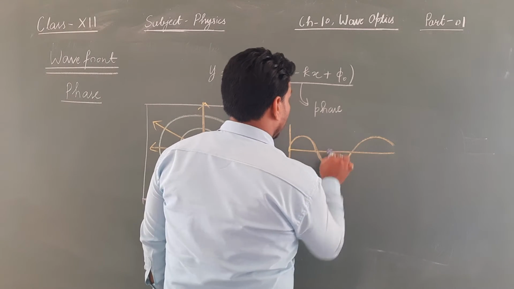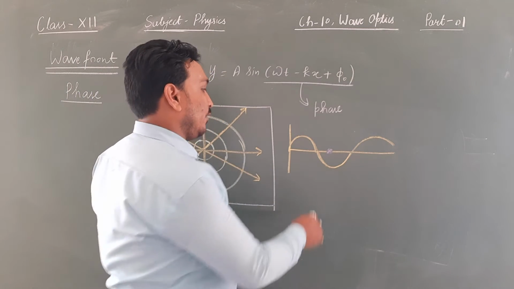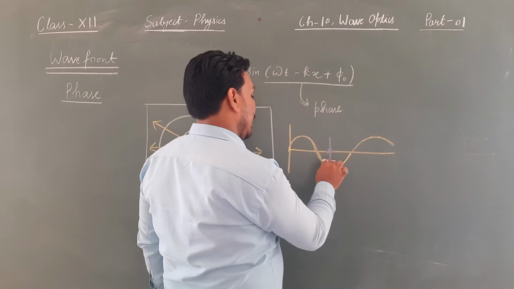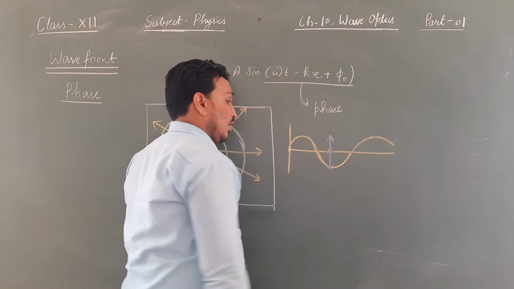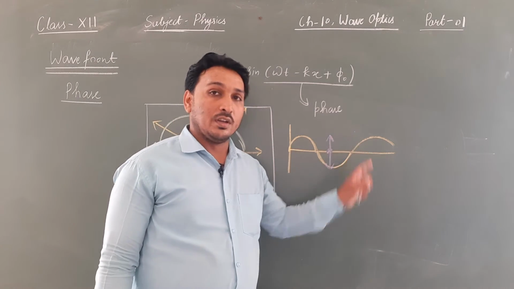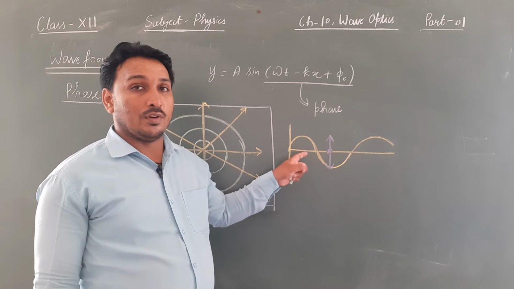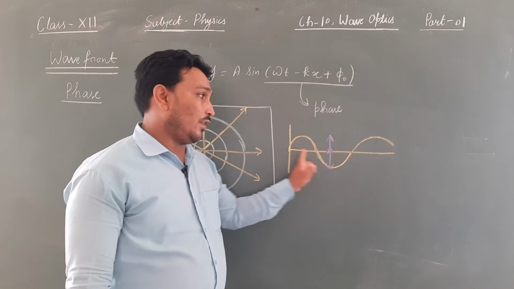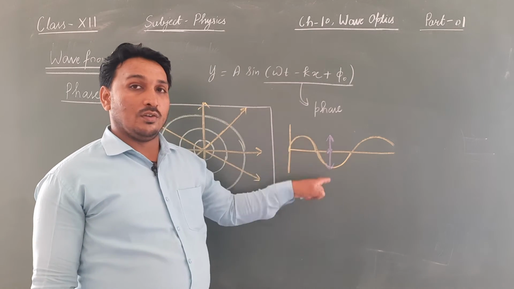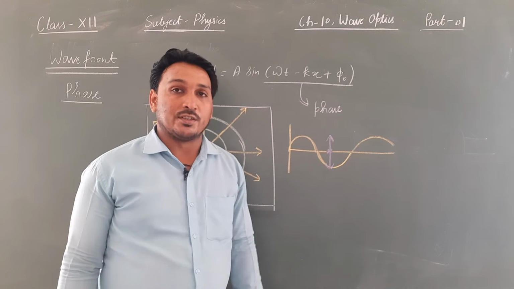That particle will not go along with the wave; it will vibrate at its own position, up and down. When the crest is moving through it, it will be up. When the trough is going through it, it will be down. So basically the particle only vibrates.